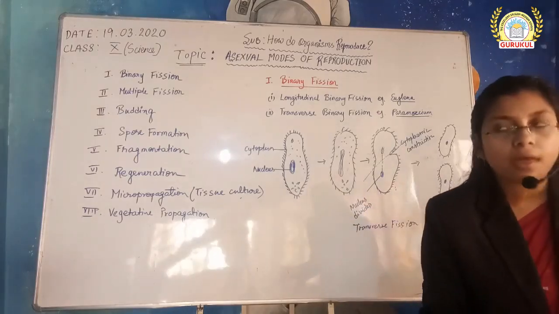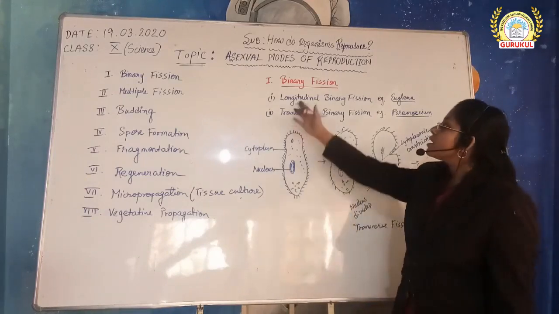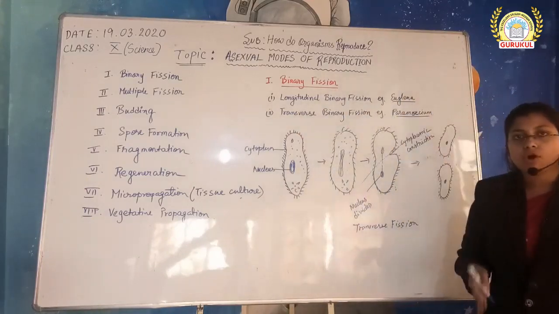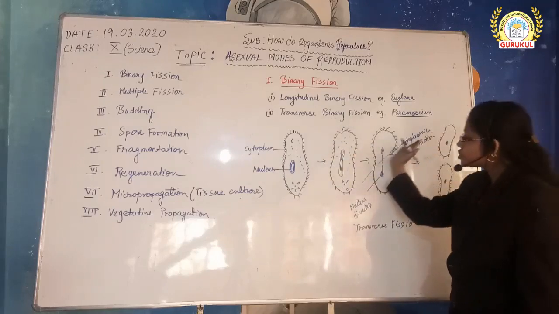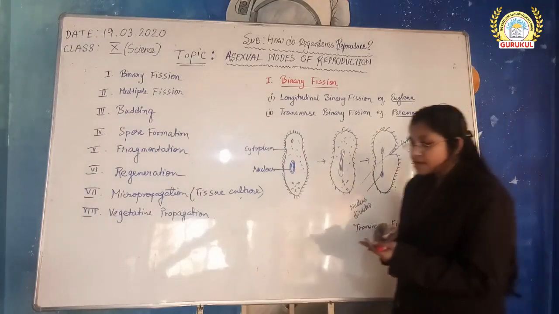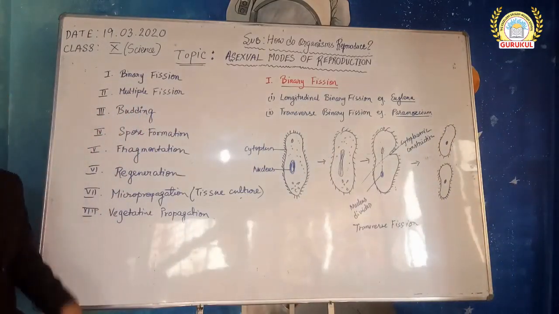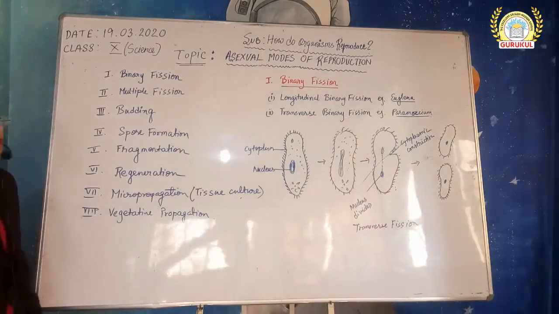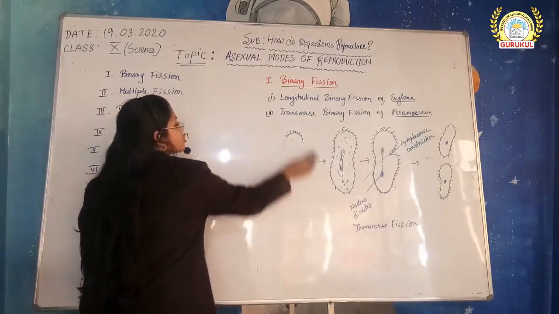Concept remains same. Nucleus divides, then the cytoplasm division occurs. Longitudinal, the division occurs in a longitudinal base and cytoplasmic division, and in transverse binary fission the division occurs in this way. Okay, so that completes our first topic, that is binary fission. Then our next topic for today is multiple fission.